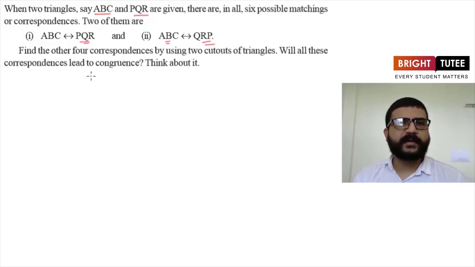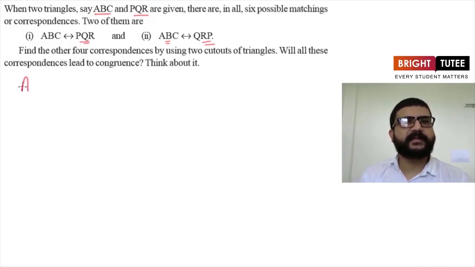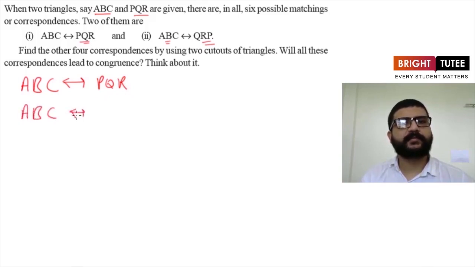Will all these correspondences lead to congruence? We have to think about it. First let's write the other 4 correspondences. The first one given is ABC is corresponding to PQR, and the second one is ABC is corresponding to QRP, and then we can have one as ABC is corresponding to PRQ.